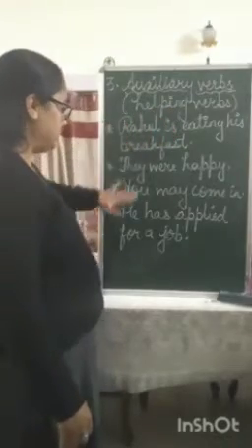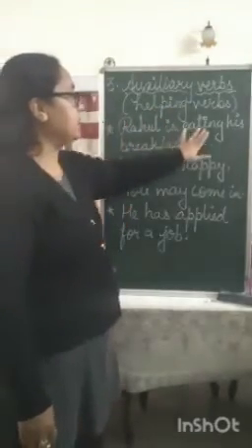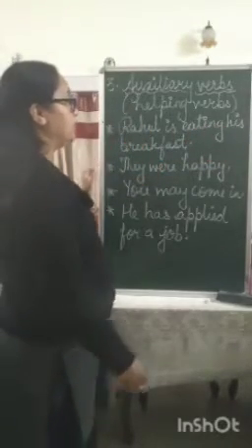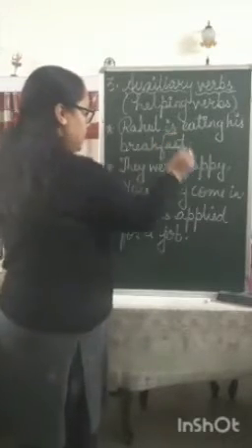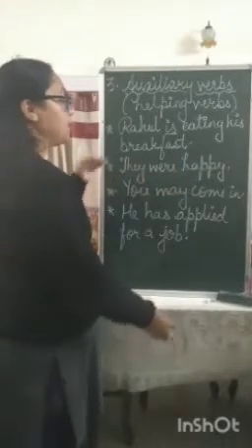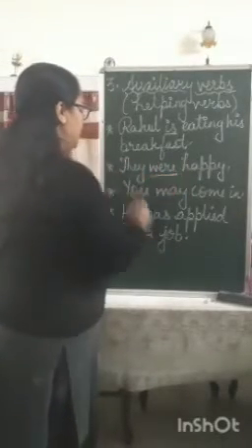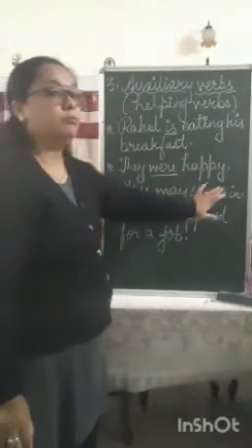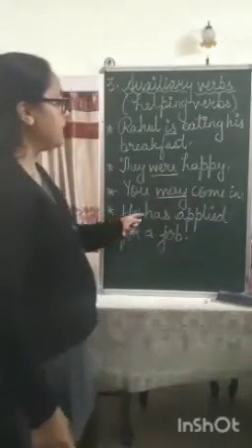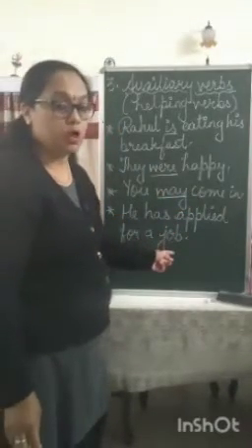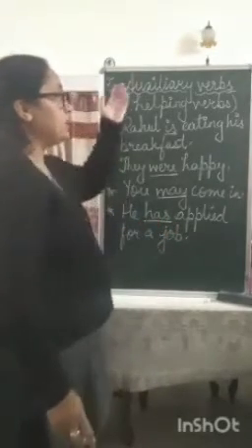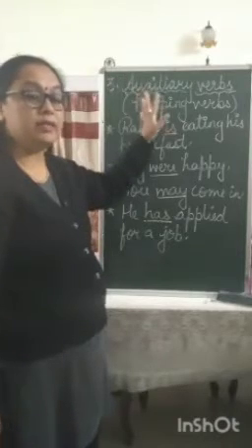Now just read these examples. Rahul is eating his breakfast. So what is the auxiliary verb here? Is. Okay. Next, they were happy. What is the auxiliary verb or helping verb here? Were. Next, you may come in. What is the auxiliary verb here? May. And the last one, he has applied for a job. So what is the helping verb here? Has. Always remember, auxiliary verbs and helping verbs are one and the same thing.